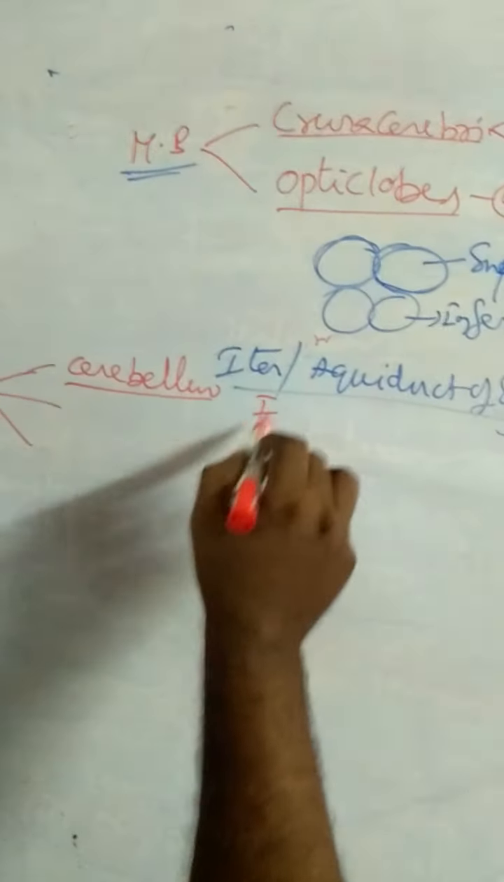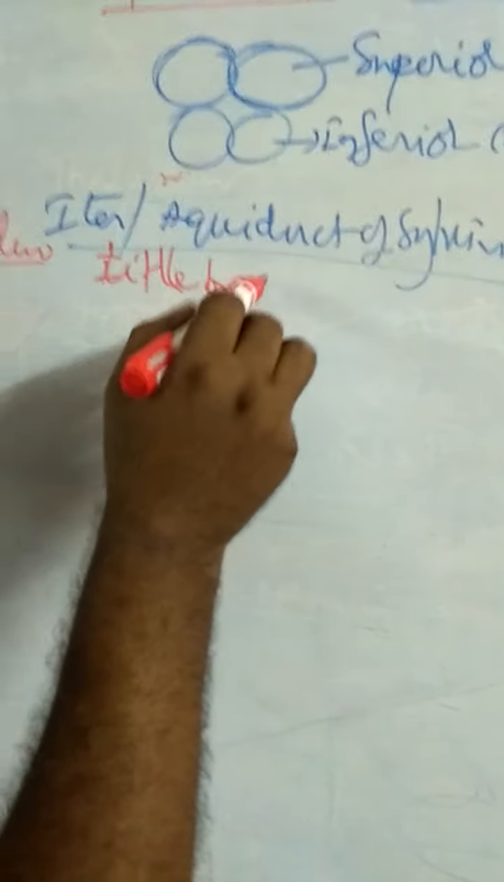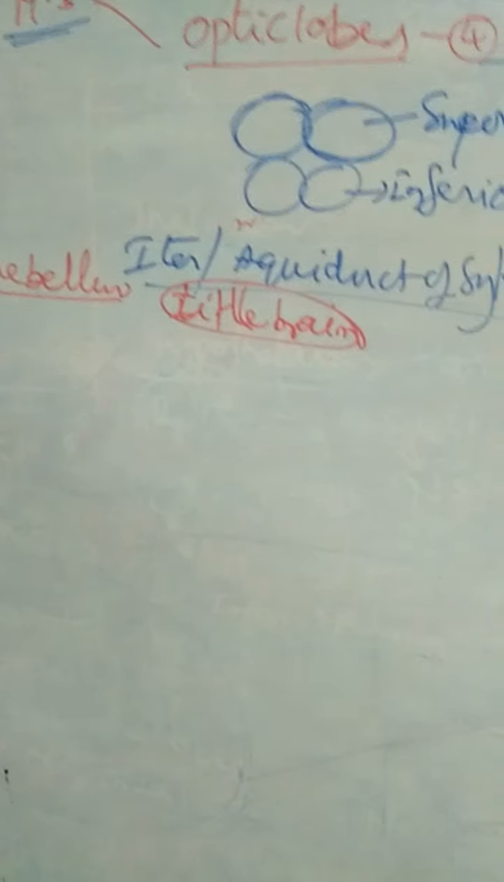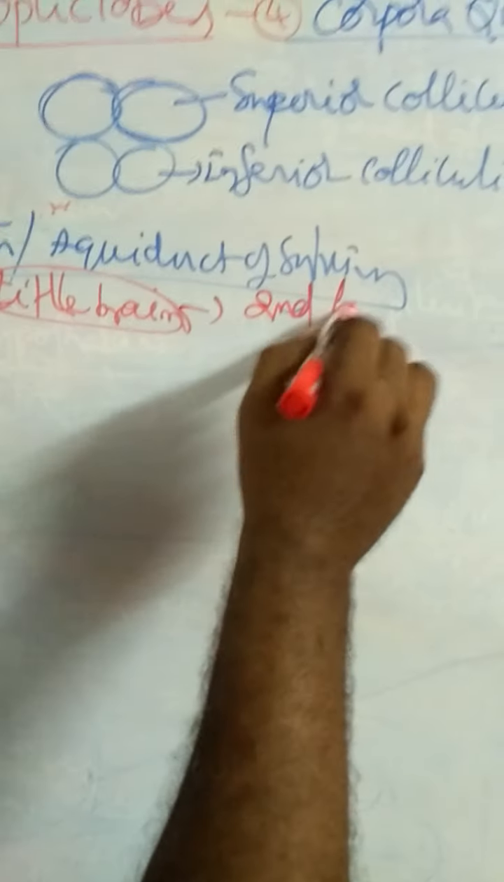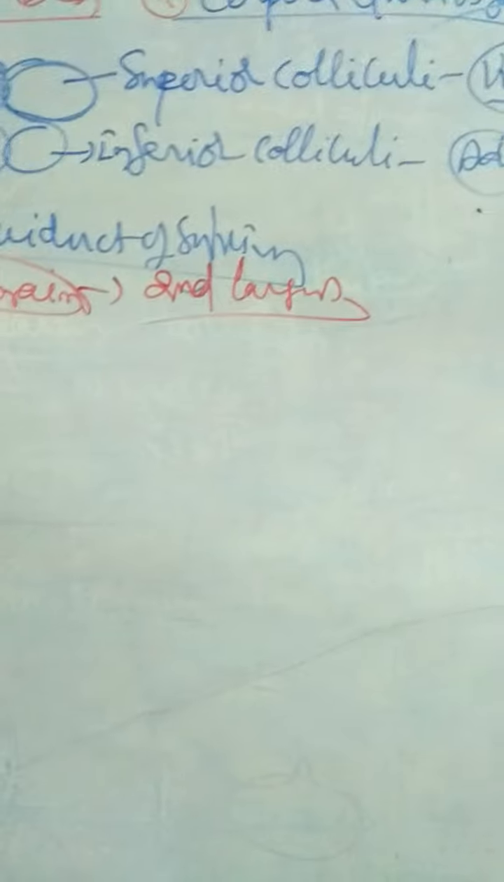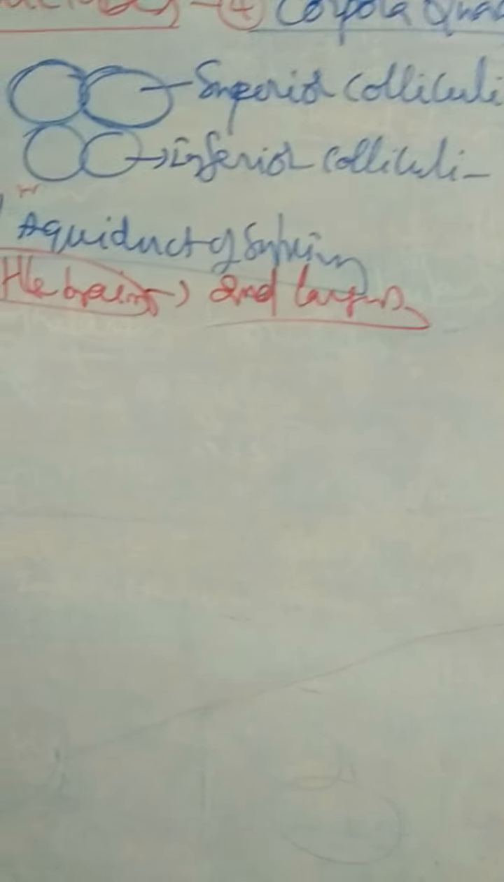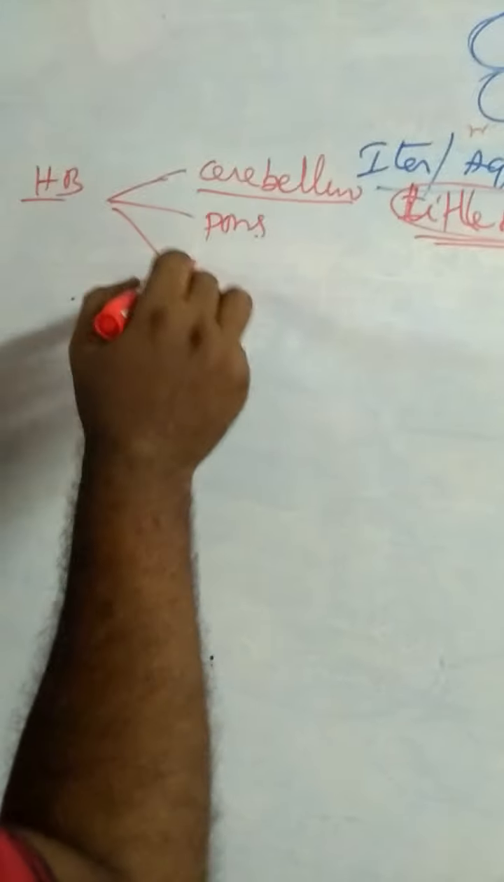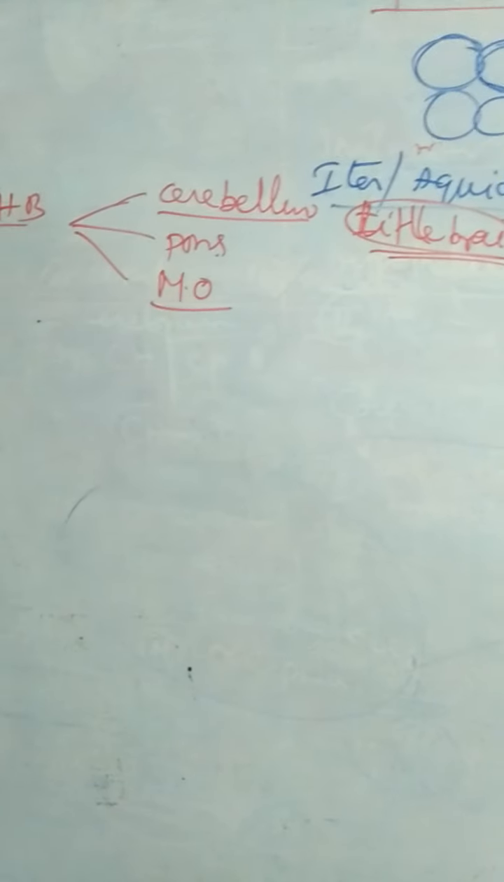cerebellum. Cerebellum, also called the little brain. It is the second largest part of the brain. What is the first largest part of the brain? Cerebral hemispheres or cerebrum. Second largest part of the brain, cerebellum, also called the little brain. And second one, pons varolii. And third one, medulla oblongata.